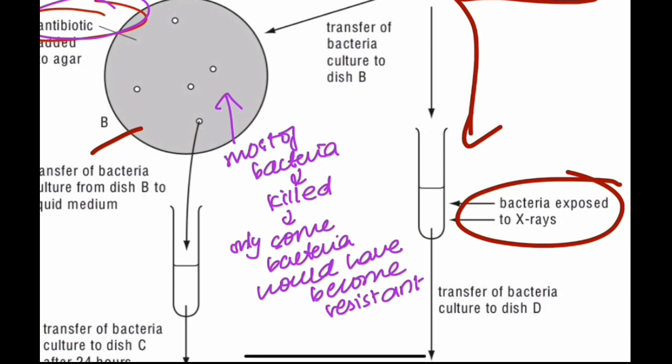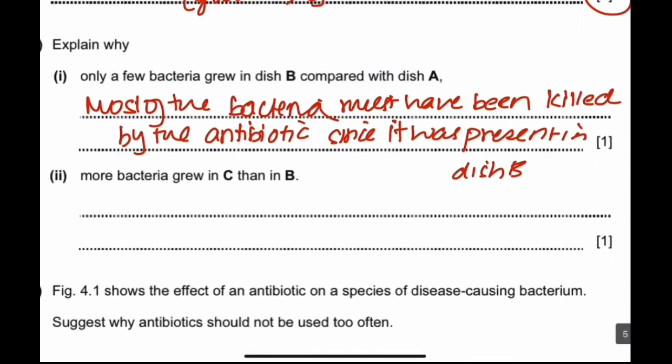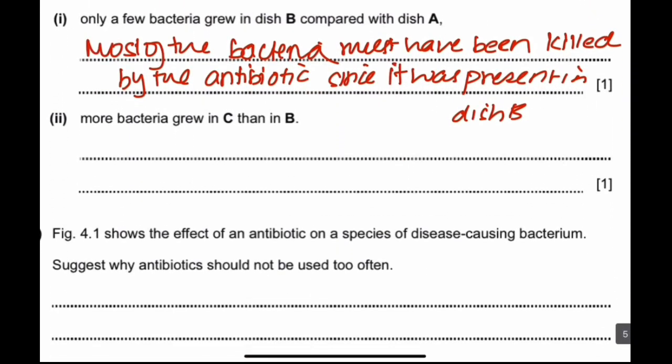So what can you infer from this? When we say most of the bacteria has been killed, it means that the antibiotic has been effective in killing the bacteria. So only some of the bacteria, very few quantities or very few amount of the bacteria would have become resistant to the antibiotic. Alright, so that is your answer.